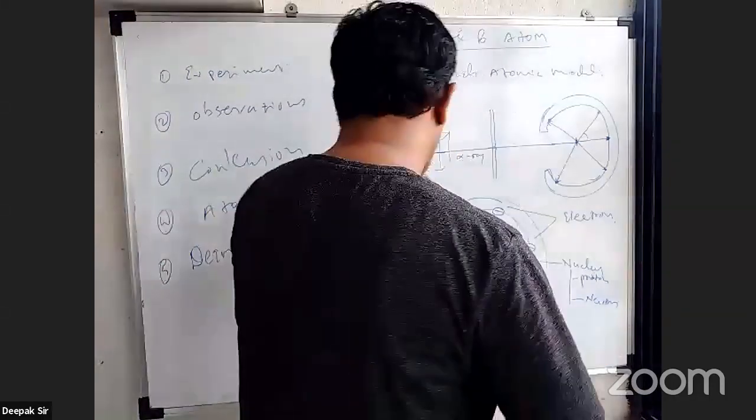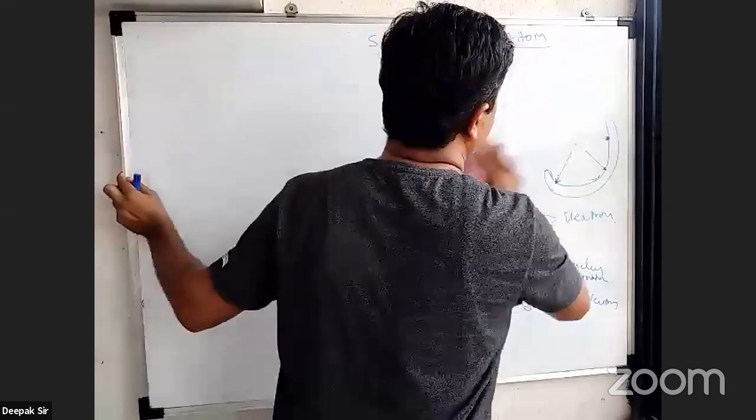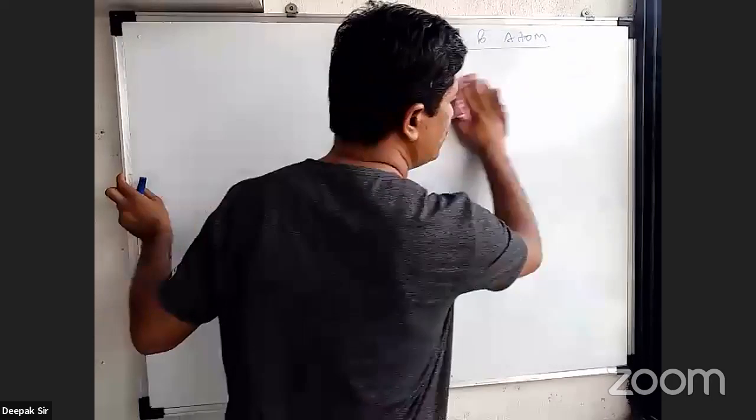So let's move to the next part: fundamental definitions, or fundamental concepts, related with an atom.